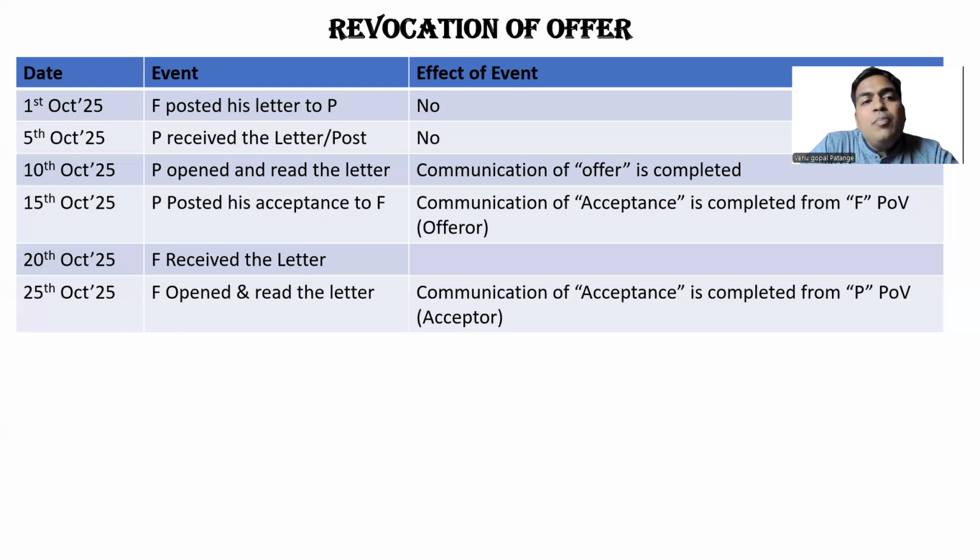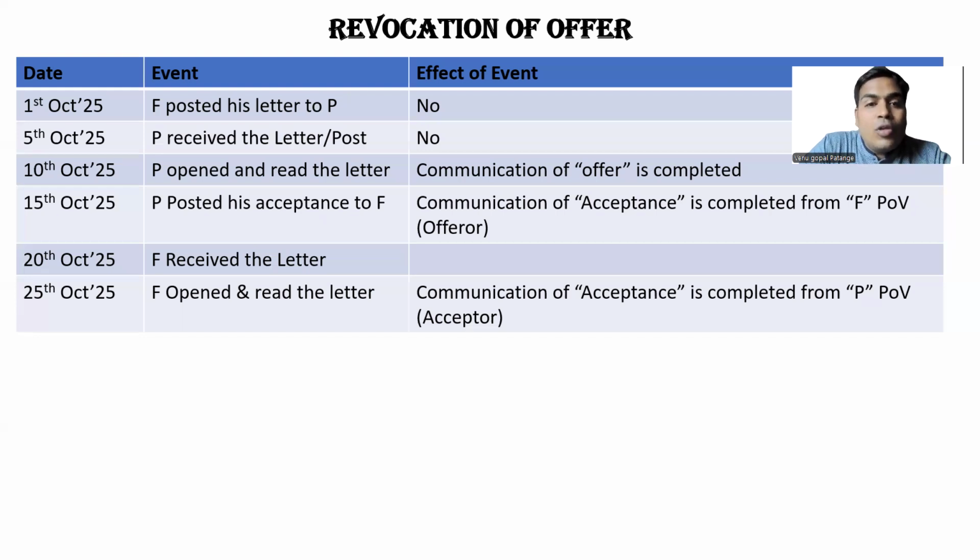Now, P posted his acceptance on 15th. Can we revoke on 11th? On 12th? On 14th? Yes. We can revoke on 10th, 11th, 12th, 13th and 14th. But we cannot revoke it on 15th, because the moment P posted his acceptance to F, communication of acceptance is completed from F's point of view.